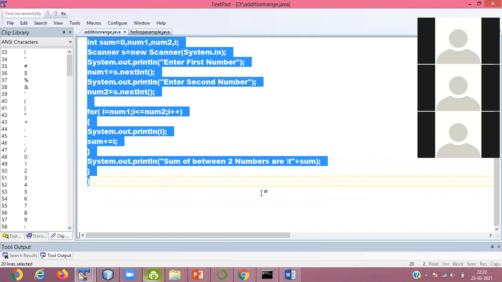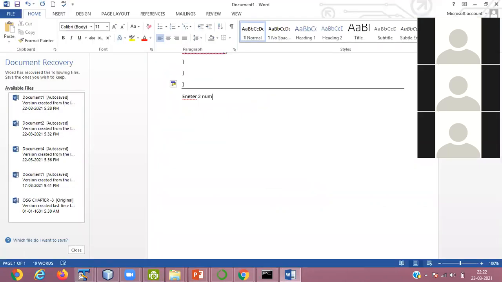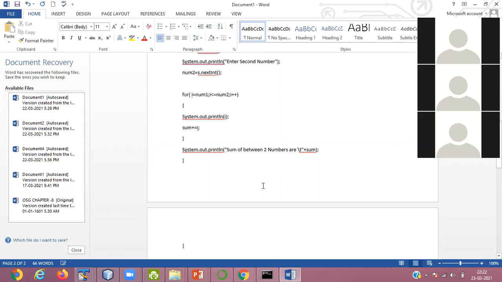This program is for entering two numbers and showing all the numbers in between and its addition. Okay, so I have shown you the first program of for loop, two programs of for loop.